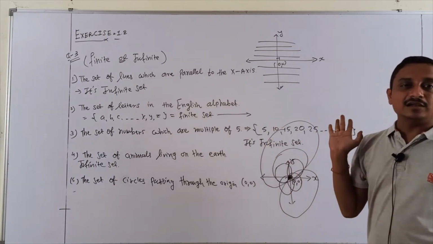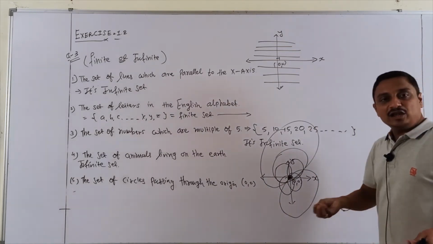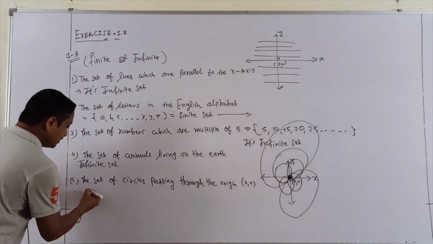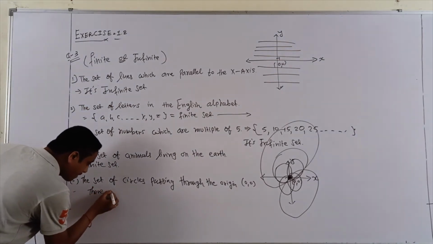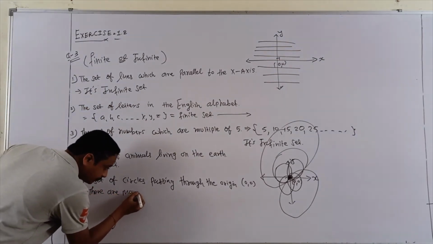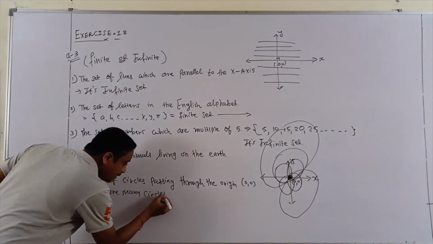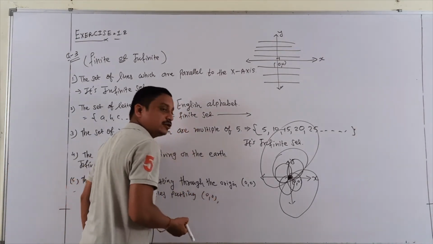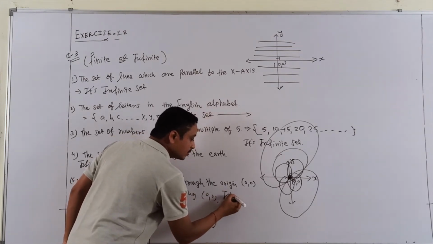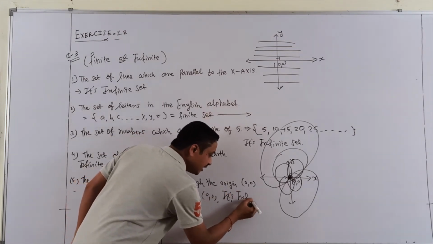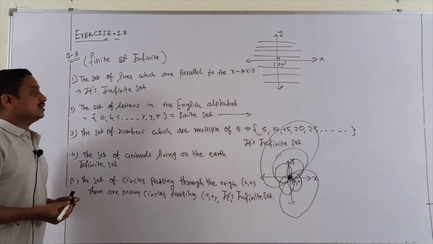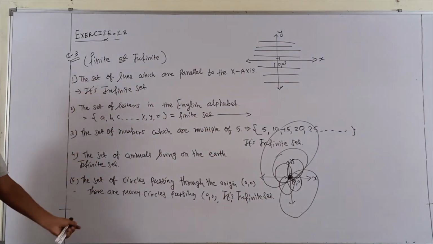So not one particular circle. There are infinitely many circles passing through the origin. It means it is what? Infinite set. So that is my answer here.